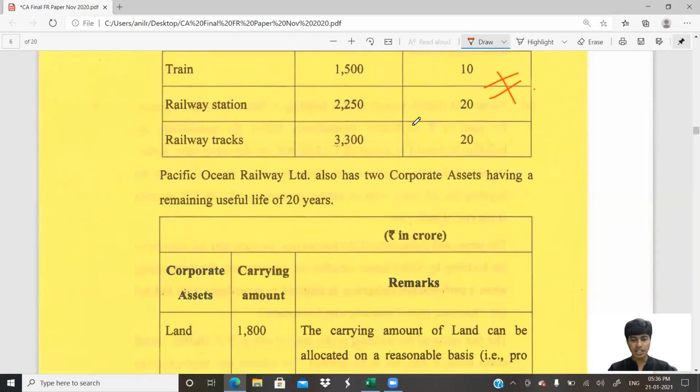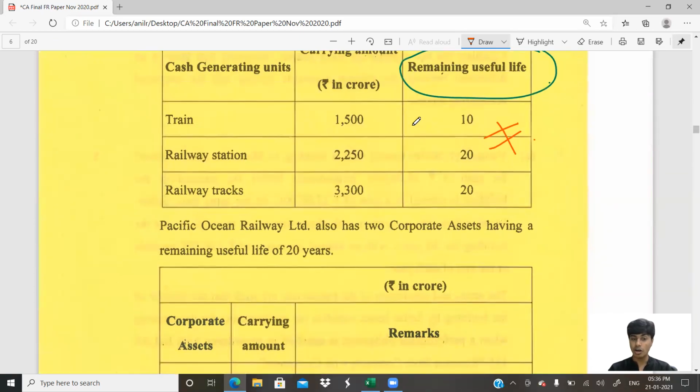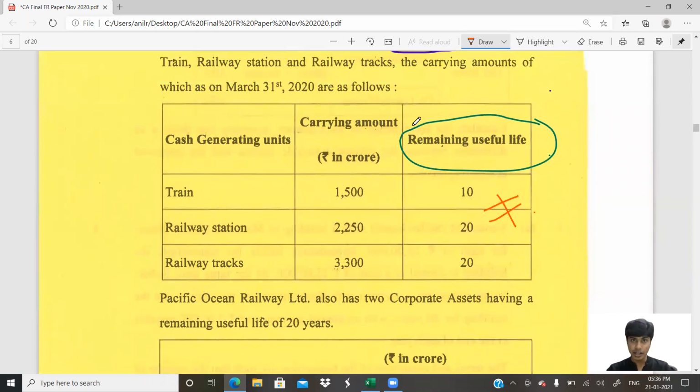So Pacific Ocean Railway Limited also has two corporate assets. Corporate assets cannot be separately impaired. We would have to allocate those corporate assets to CGUs. After we allocate the corporate assets to CGUs, we would have to find the revised carrying amount of each CGU. Then compare the revised carrying amount of each CGU with its net realizable value. Identify the impairment loss. Such impairment loss cannot be straightaway deducted from the CGU, because the impairment loss you arrive at has to be proportionately allocated between the corporate asset and the CGU, and that proportionate impairment loss deducted from each CGU and each corporate asset.